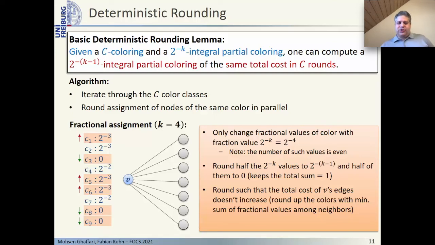In fact, we can just round up the colors for which the sum of the fractional values among the neighbors of V is minimal. Note also that because the cost of an edge only depends on the fractional assignment of its endpoints, we can do this rounding in parallel as long as we do not round the values of two neighbors at the same time.